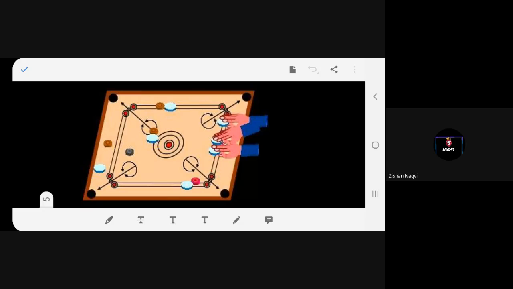Please be fast, beta. Ninth standard. I'm asking you. He's pulling or pushing? Pushing. Pushing, right. He's pushing the striker onto the coins so that it can be pocketed, isn't it? Right? So if this striker strikes like this, then it can go over here, isn't it?